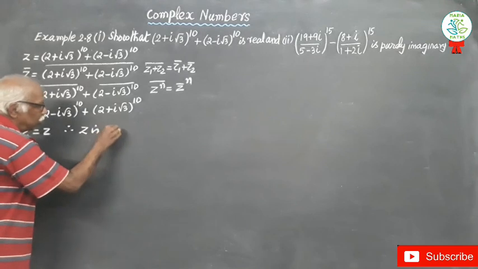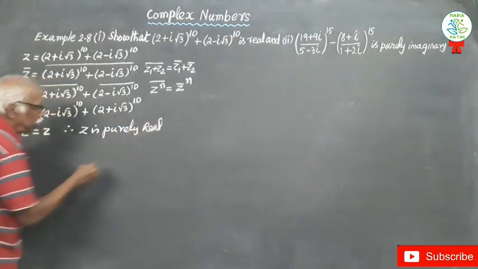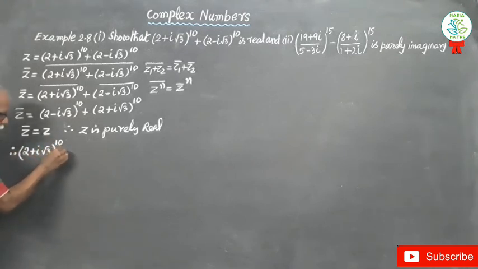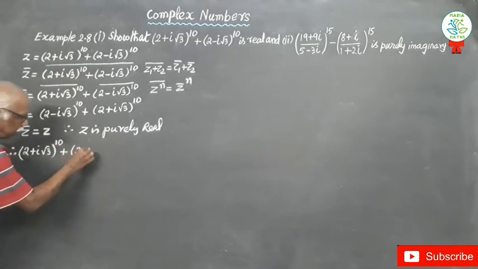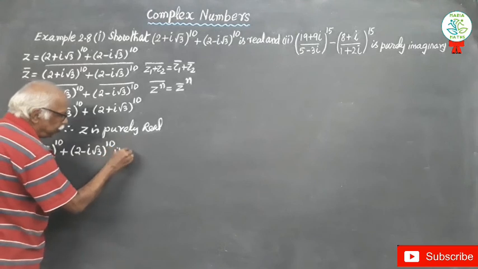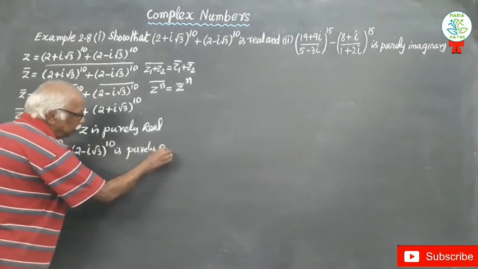Therefore (2 + i√3)^10 + (2 − i√3)^10 is purely real.